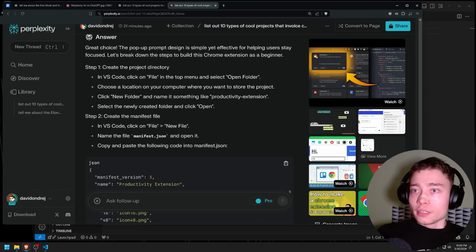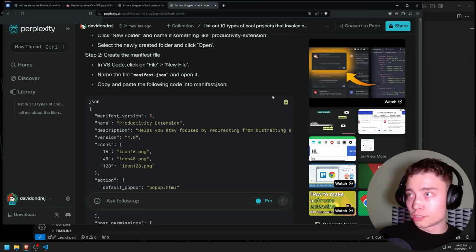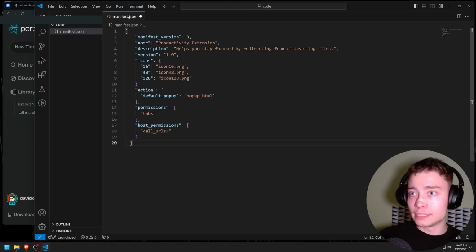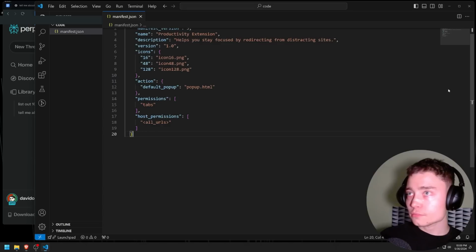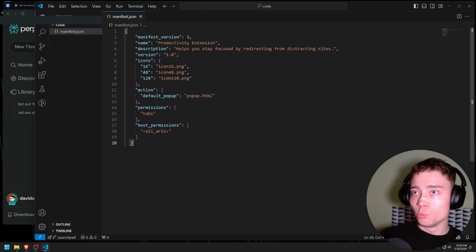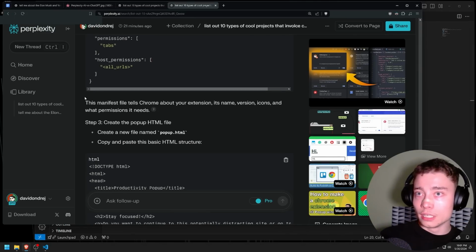So we have the file manifest.json, and open it, copy and paste the following code. I'm gonna click the copy button, plain and simple, and I'm gonna paste it. Control S to save. Just a quick glance, we can see that we have multiple different categories in the JSON file, different lists: permissions, host permissions, actions, default pop-up, some icons. We probably need to add those, I guess. Whatever, let's see. This manifest file tells Chrome about your extension, its name, version, icons, blah, blah, blah.